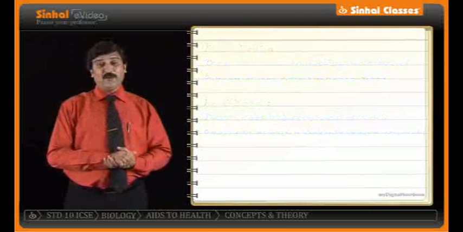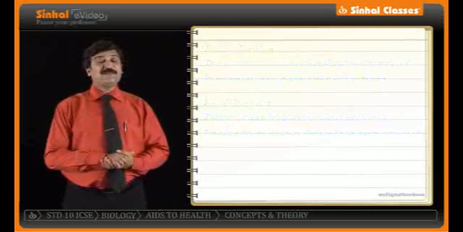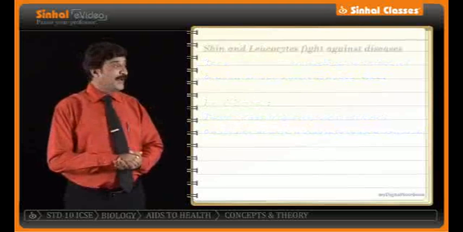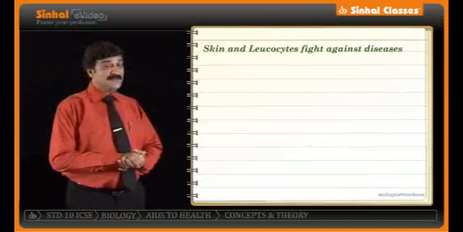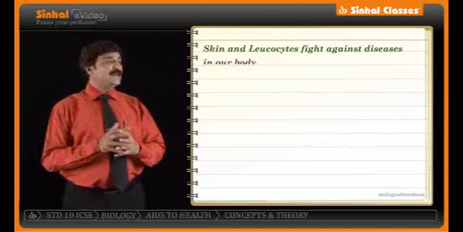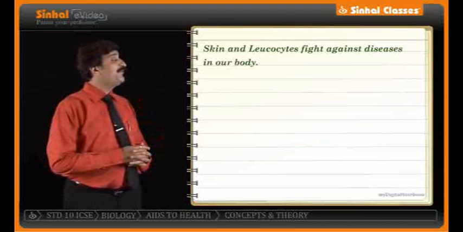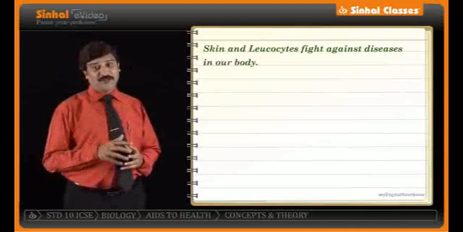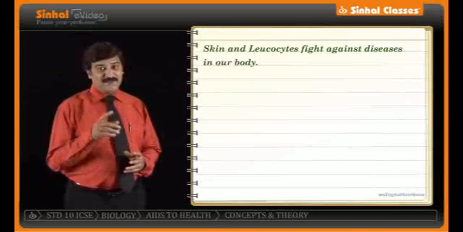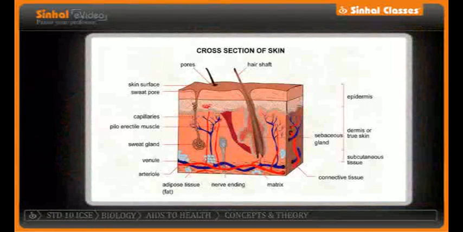We now go back with a flashback. The flashback is on two things. One is skin and the other one is leukocytes. How do the skin and the leukocytes fight against diseases in our body? A few more details for you to remember. The skin has an outer tough layer which is made up of keratin and it is almost impermeable to germs.